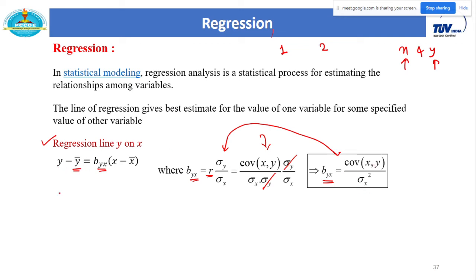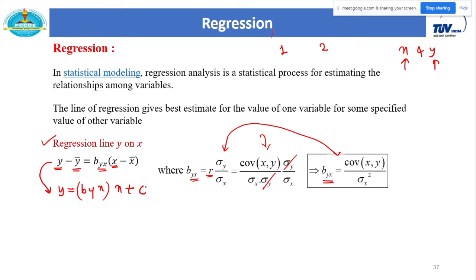There is one more representation. As we know, in this case the only variables are x and y; the others are constants. So y bar, x bar and Byx, all these other numbers are constants. So I can write this as y is equal to Byx into x plus c. Is it correct? Can I write the same formula in this form?